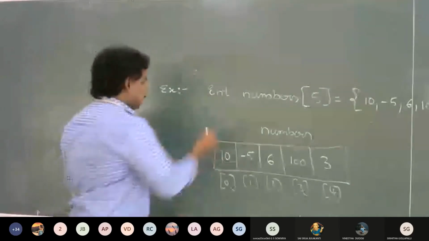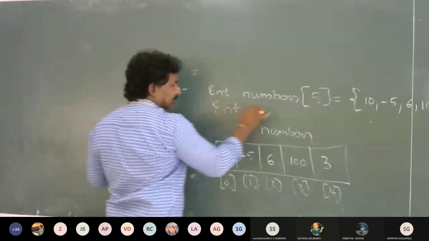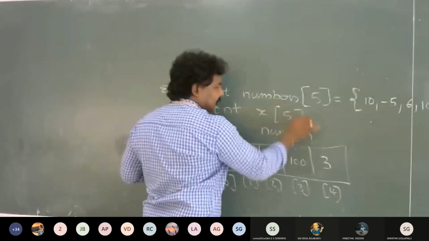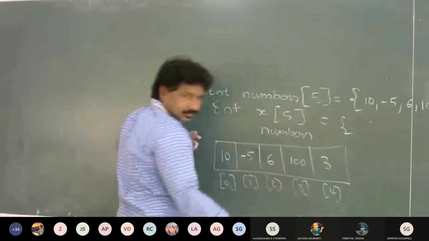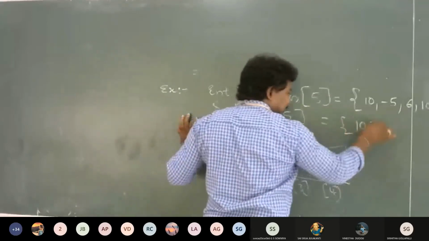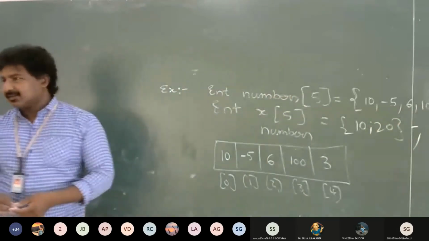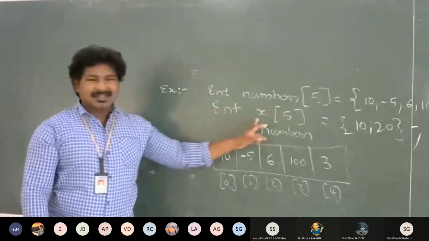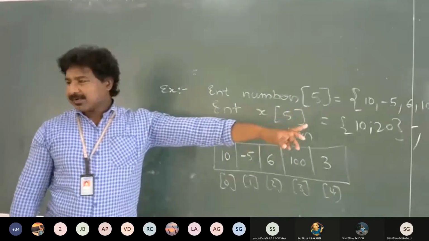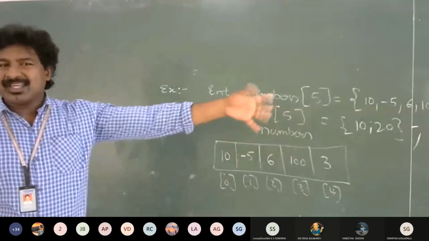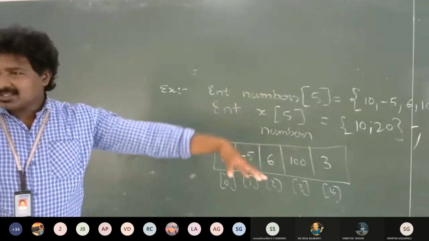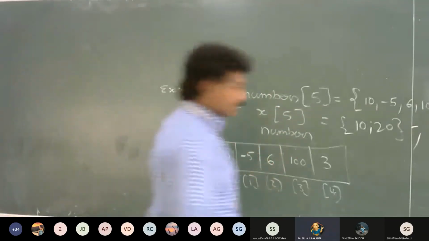Okay, what happens if I write int x size 5 equals 10 comma 20, and close it? I said x is of size 5, but I specified only 2 values. What about the remaining 3? Those will be zeros.